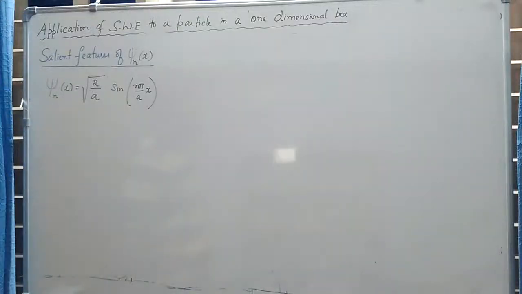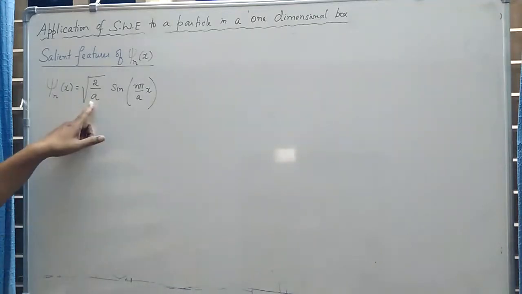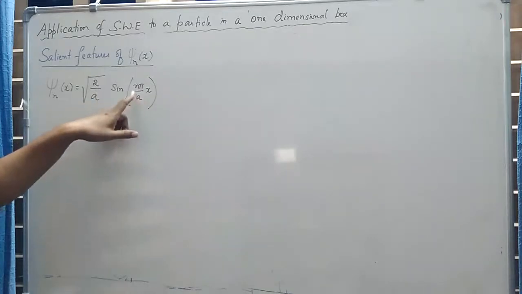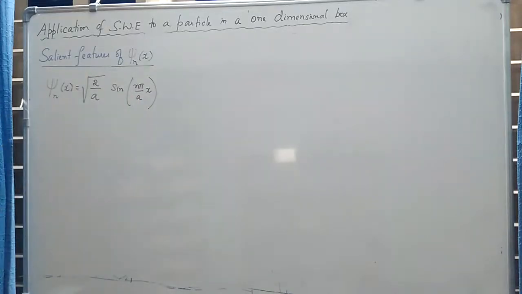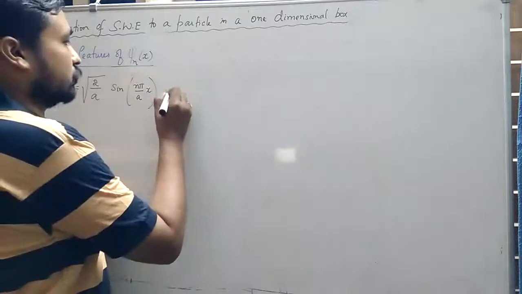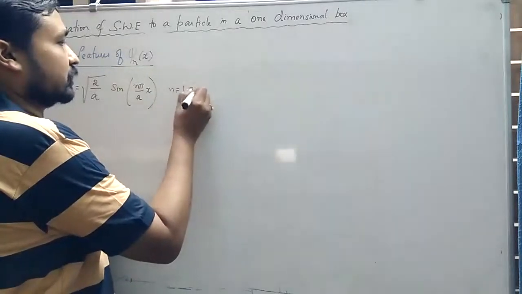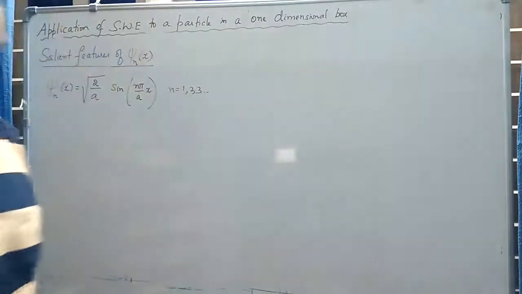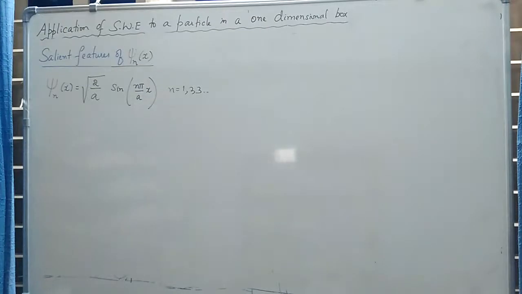So now let us concentrate on the characteristic feature of the wave function. This is the expression for the normalized wave function one gets on solving the Schrodinger wave equation for a particle trapped in a one-dimensional box of length a, where n represents the quantum number which cannot be 0. n is equal to 1, 2, 3, etc. And x represents the position of the particle inside the box.